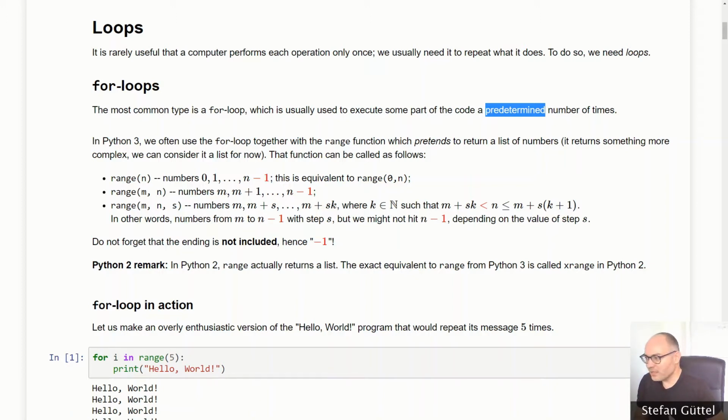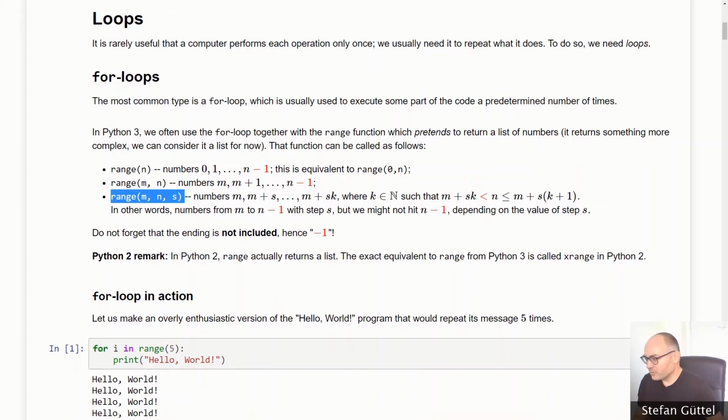The way we do this in Python is to use the so-called for keyword in combination with the range function. The range function pretends to return a list of numbers. I say pretends because actually it returns an iterator, and we will talk about iterators later on, but for the moment you can think about the returned value of a range function as a list of numbers. There are 3 ways you can call the range function, with 1, 2, or 3 input parameters, and it is specified here what each of these cases does. I think it is most instructive to actually look at an example, and you will see what is going on.